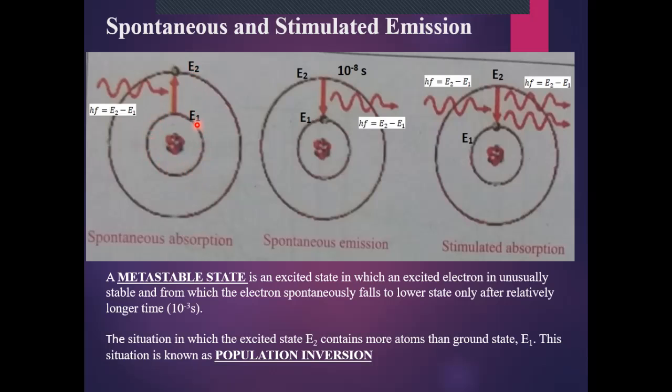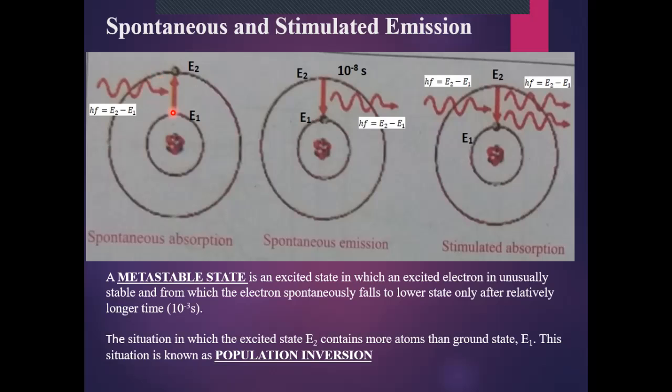E1 is the ground state in which the atom normally resides, and E2 is the excited state. Actually, this is the electron which resides either in the ground state or the excited state, but we say that the atom is either in its ground state or an excited state.